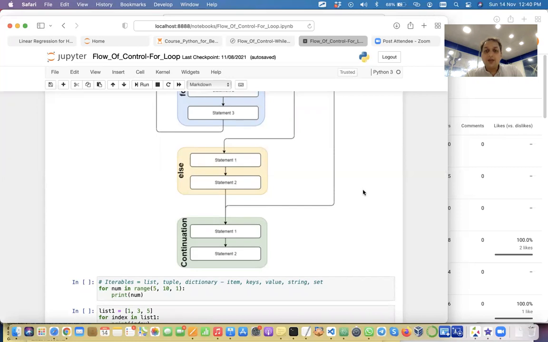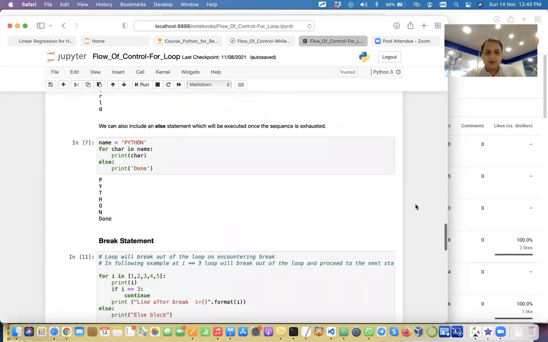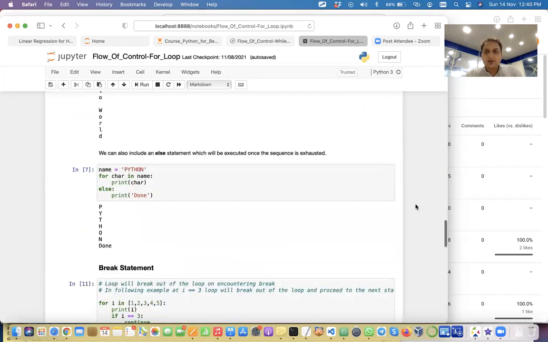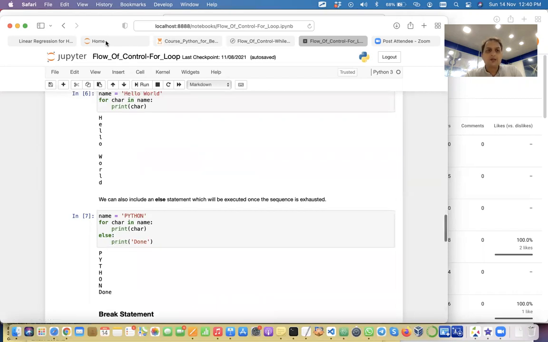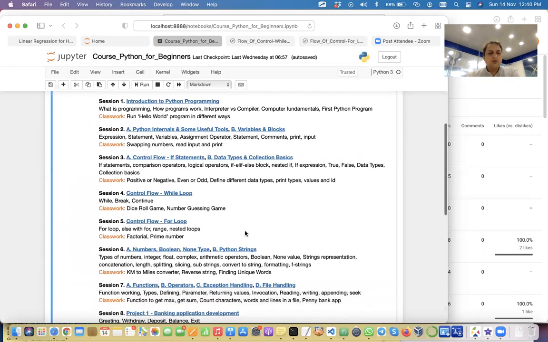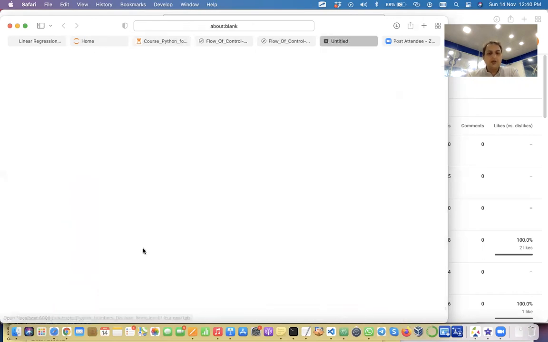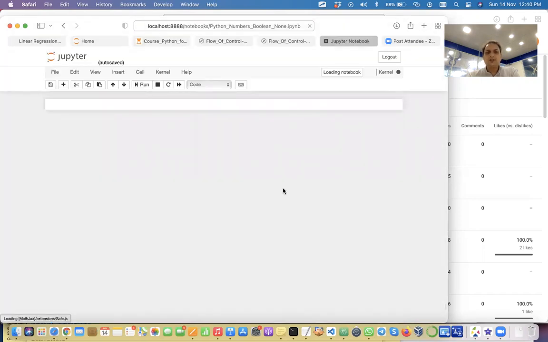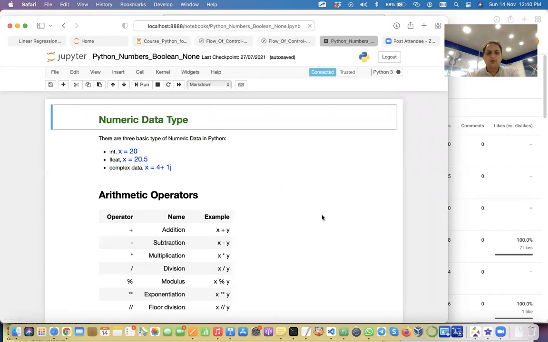So we will actually move on to the next topic. You guys are good for the next topic? We have again 20 minutes left. So we have completed loops also. So we will look into numbers. Numbers, we have been doing it. Should be very simple. We'll just cover this quickly.